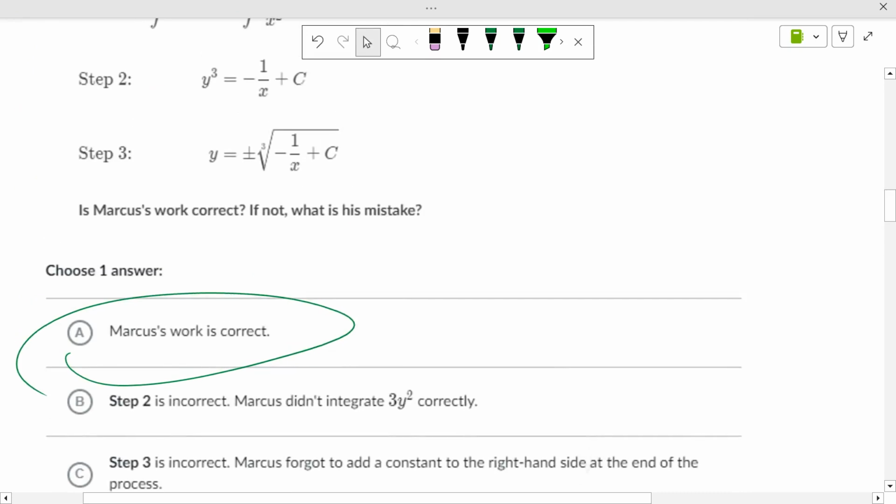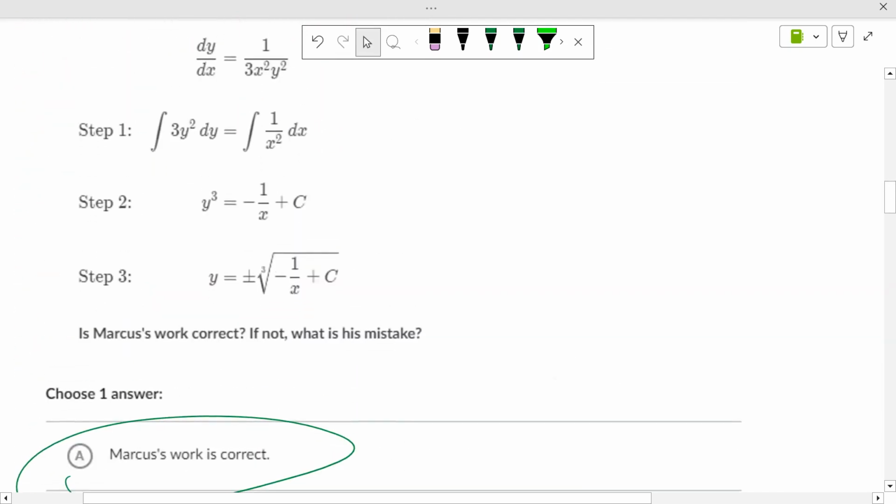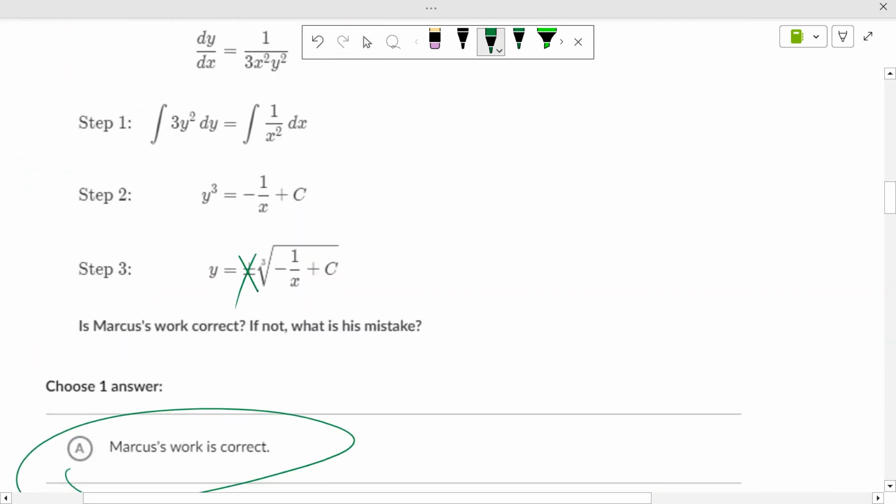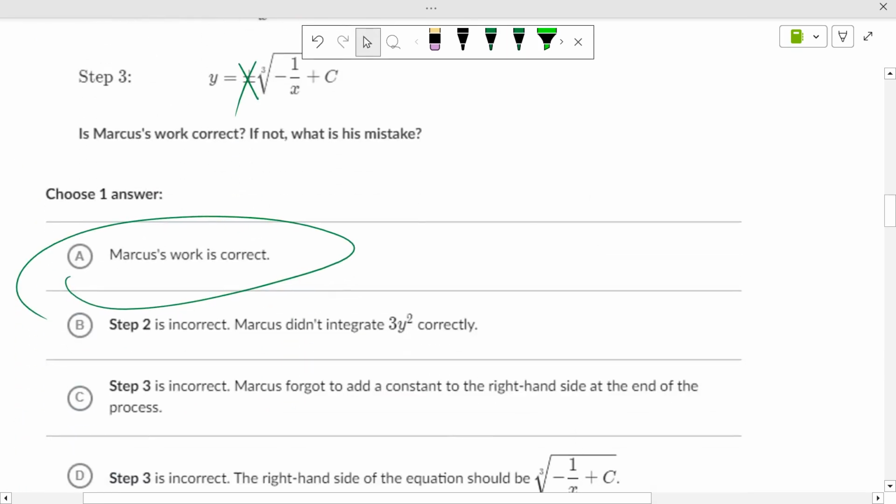So, oh, it is incorrect. It is incorrect. No plus or minus. Jeez, I missed that.